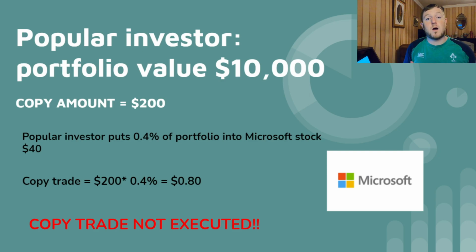And that is why, if you copy a popular investor with an amount that is below their recommended or minimum amount, then you might realize after a while you have a completely different portfolio to what they have. When you compare your copied portfolio versus the popular investor's portfolio, they will likely have extra positions in theirs that you don't have in yours, as essentially you are not capturing all of the same trades as they are. So I hope that explains why you might see on some of these popular investors a recommended minimum amount above $200, like $500 or $1,000, for example.